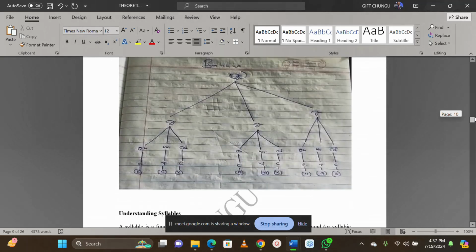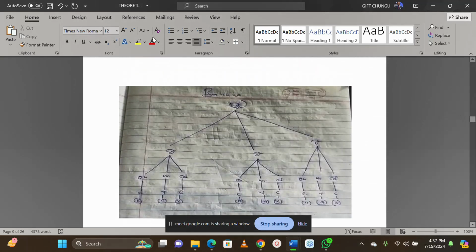Now, let us look at this example on my screen. This example is banana, banana, banana. So banana has three syllables. Have you seen what I've written? Here we write W for word, meaning word, banana.